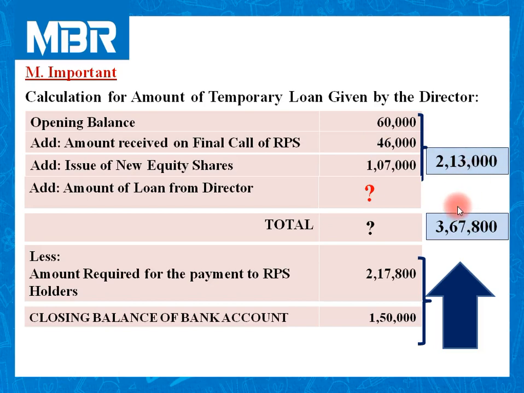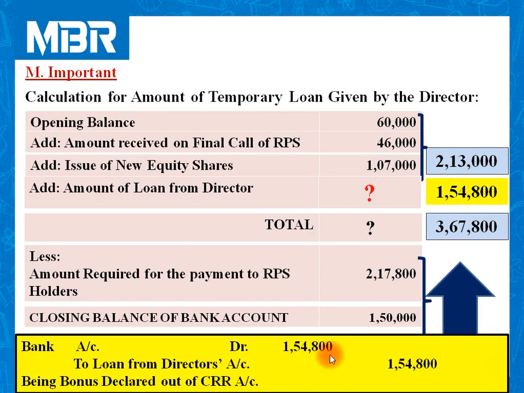In between these two, we have amount of loan from the director, and the amount of loan from the director is balancing amount or the amount of difference, rupees 1,54,800. So the director has given a loan of rupees 1,54,800 to the company on temporary basis.